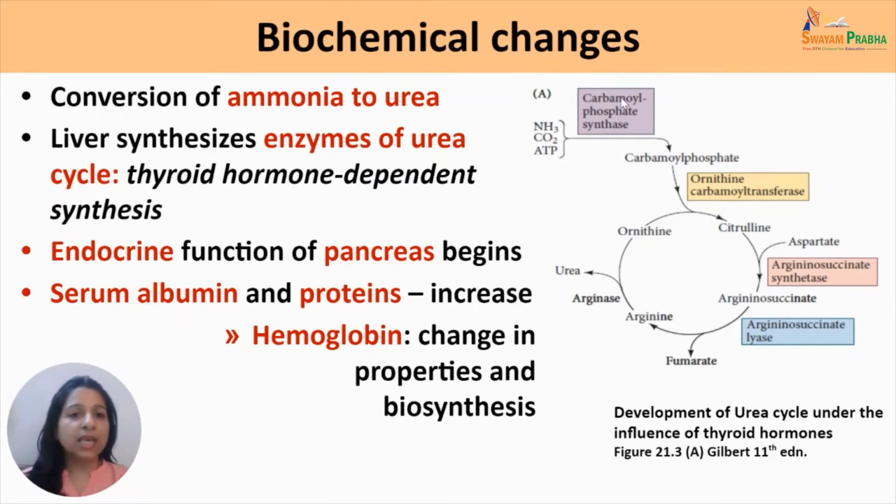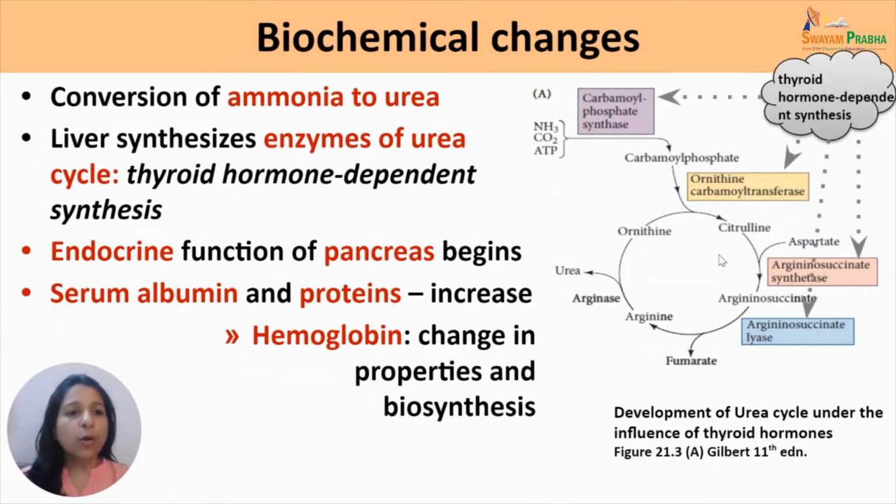As you see, the enzymes involved in the urea cycle, carbamoyl phosphate synthase, ornithine carbamoyl transferase, argininosuccinate synthetase, and argininosuccinate lyase, are all dependent on the thyroid hormones. Endocrine function of the pancreas also begins. The serum albumin and proteins begin to increase. Hemoglobin undergoes some changes in its properties and also its biosynthesis.